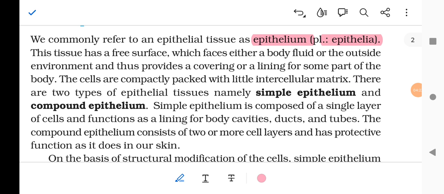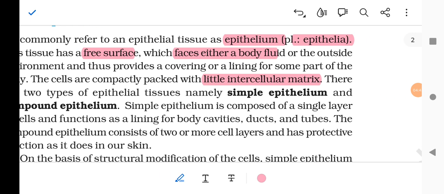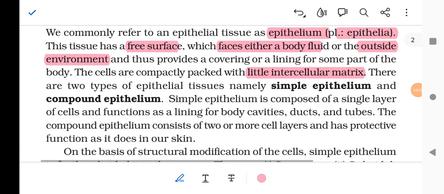The cells are compactly packed with little intercellular matrix. This tissue has a free surface which faces either the body fluid or the outside environment, and thus provides a covering or a lining for some part of the body.